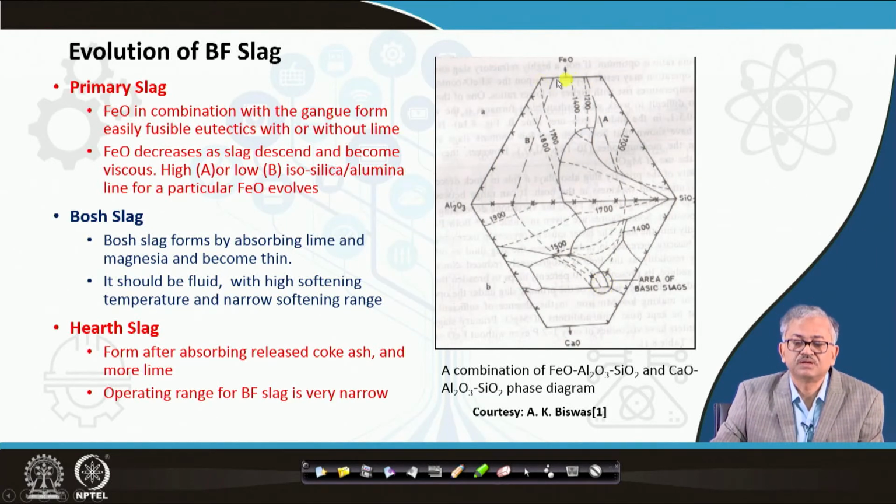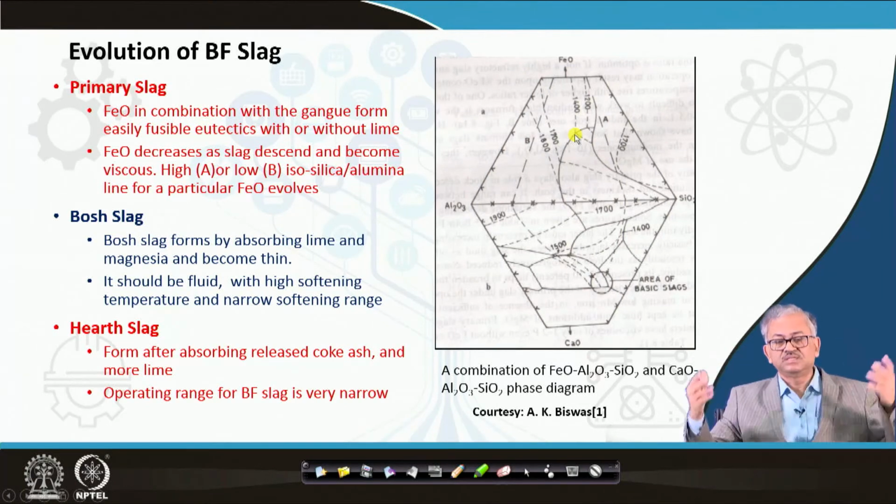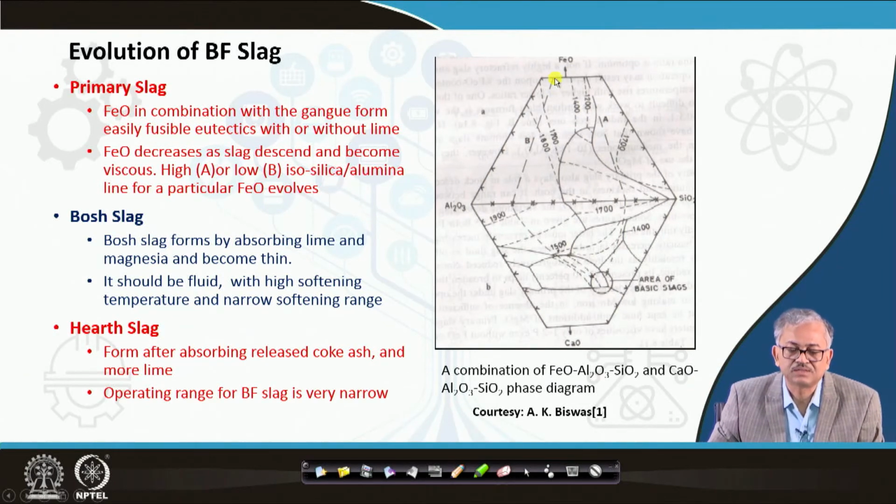First, you have a very viscous slag, and then primary slag forms, and then primary slag either can move this way or can move this way. If it moves with a very high silica ratio, it is a little liquidus, and here you can find as it goes down, FeO content is decreasing progressively, and as the FeO content decreases, the liquidus is increasing. So you can find here the liquidus is increasing this way also,